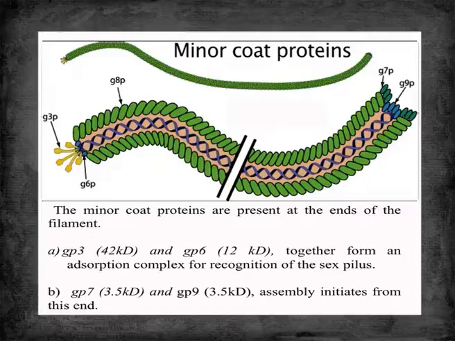4 minor coat proteins are found in M13. GP3 and GP6 are present at this end, and together they form an adsorption complex, and this adsorption complex recognizes the F pili present on the bacterial cell surface. On the other hand, GP7 and GP9 form a complex, and this is the site from where assembly of M13 starts. And all these minor coat proteins are present in 5 copies in each filamentous phage particle.